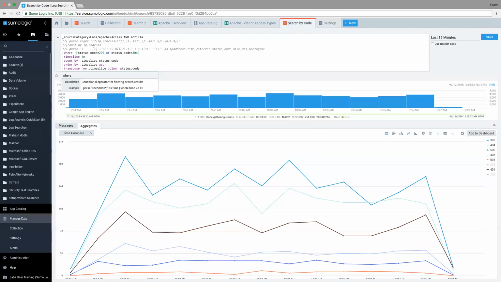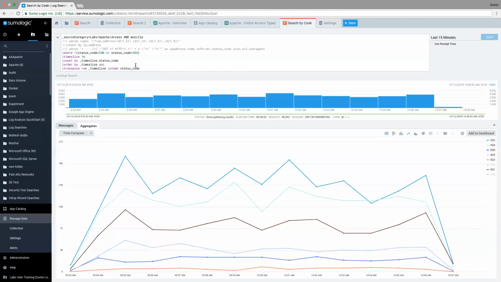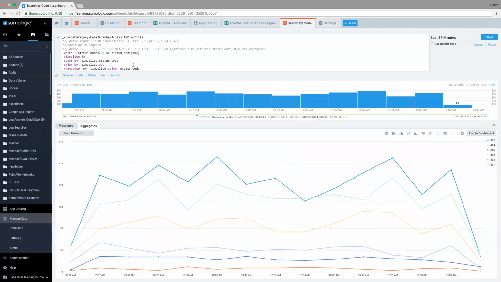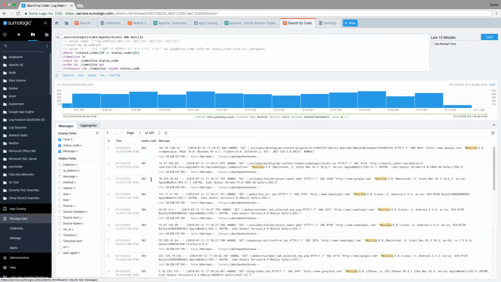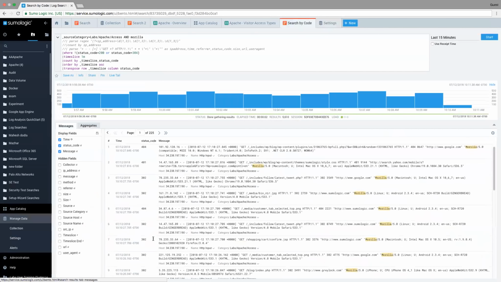And so what I'm doing here is I'm saying pull the lab Apache access data with the string, in this case, of Mozilla, and look for status code 200 and 304, or rather not. So basically exclude these two. So now if I run this query, I don't have my 200 or 304 in here, and if I look at my raw messages, I'm not going to see a 200 or a 304 in here.